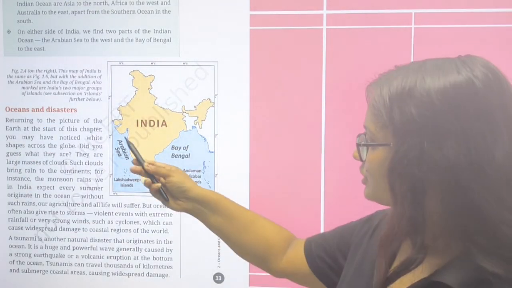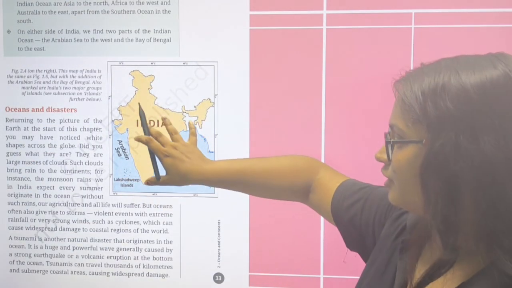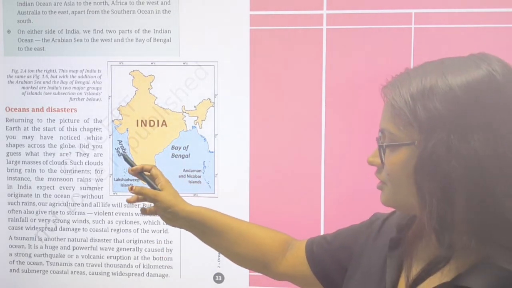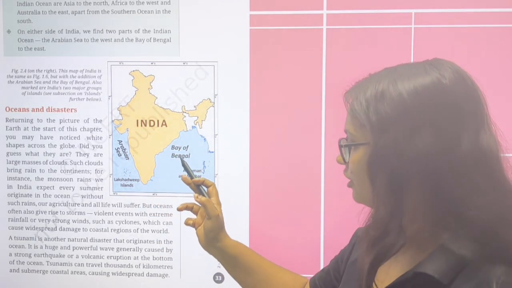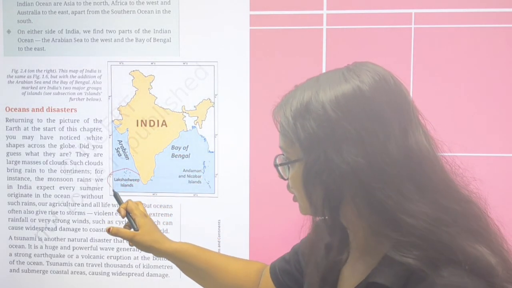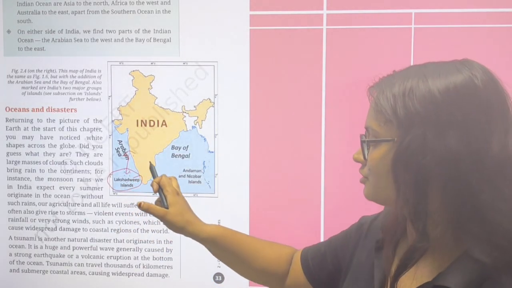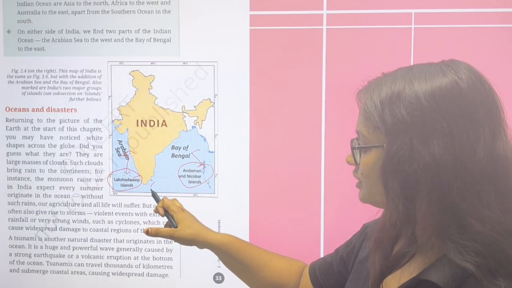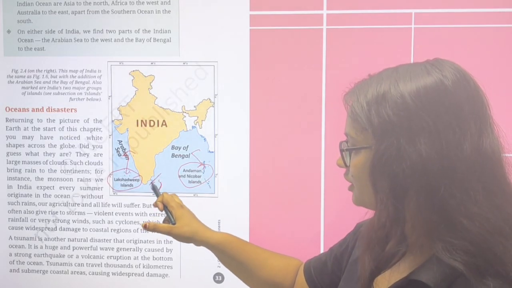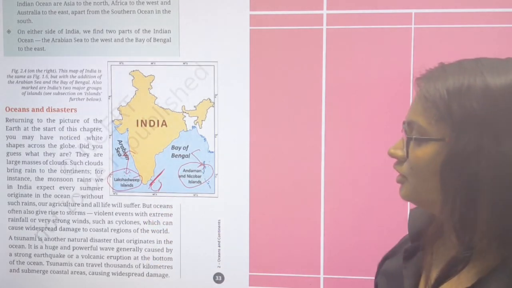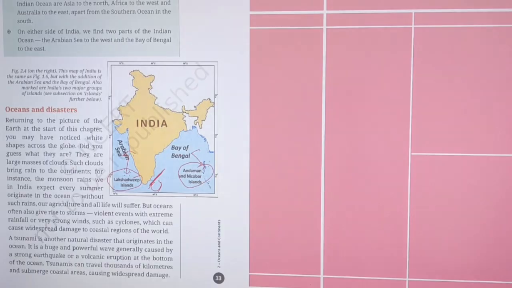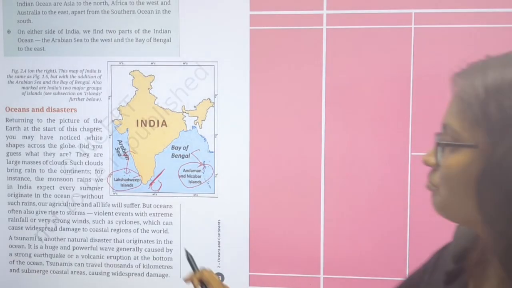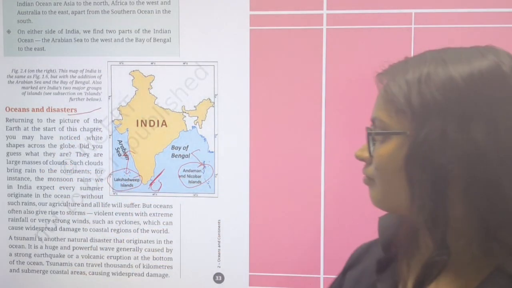See this, ocean and disaster. This is our India. We all know about that. That is the Arabian Sea. That is the Bay of Bengal. And this is the Lakshadweep Island, part of the Arabian Sea. And the Andaman and Nicobar Islands, that is the Bay of Bengal. Here is Sri Lanka also. And here is the PoK. Okay. So ocean and disaster, that is a part of our syllabus.